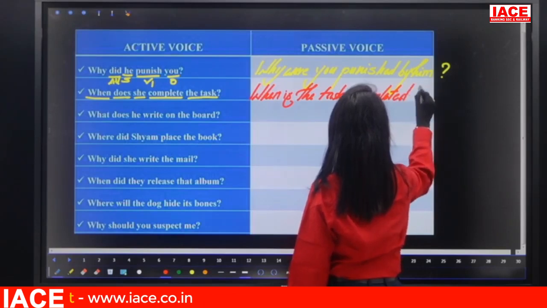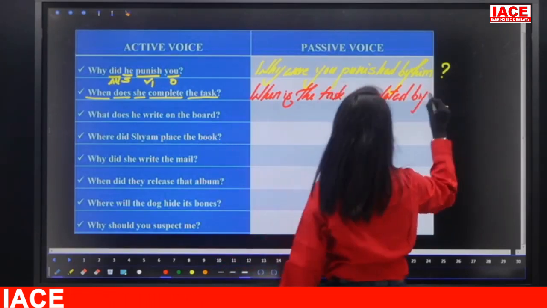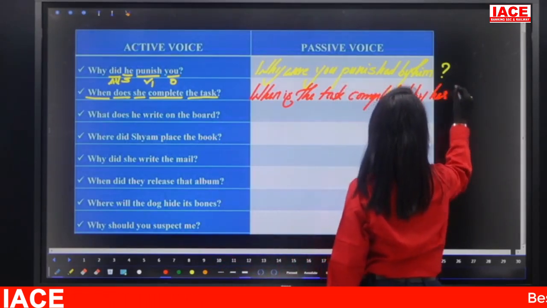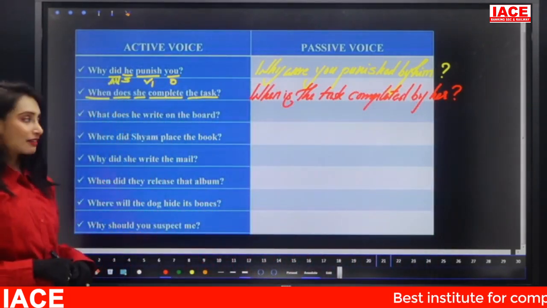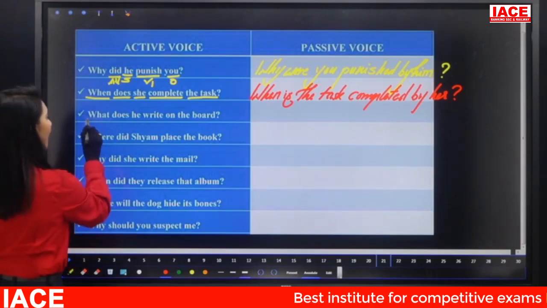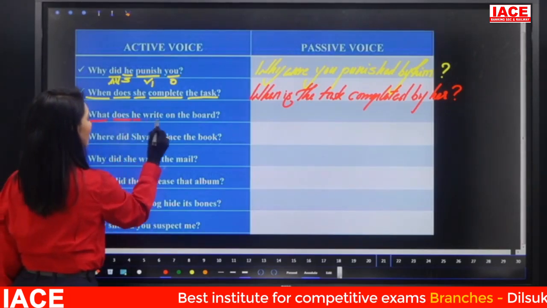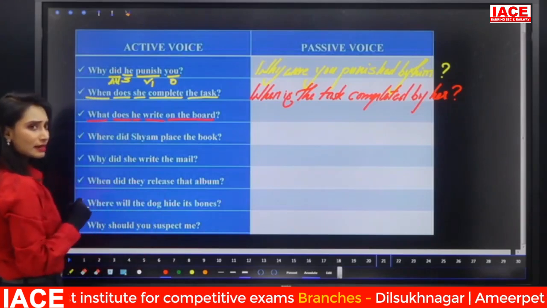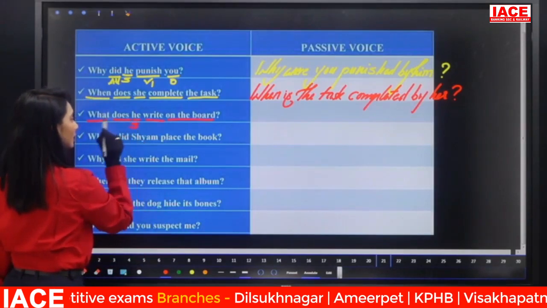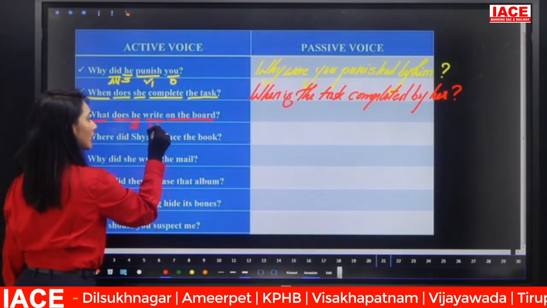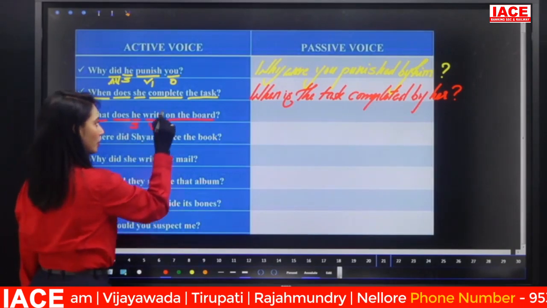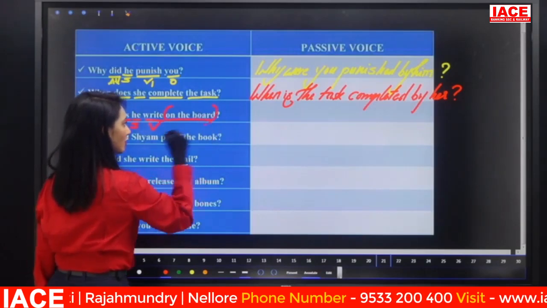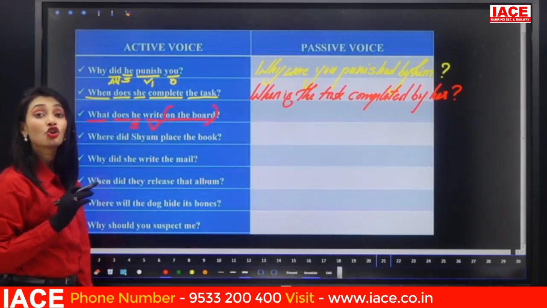Completed by, what's the subject there? She becomes her. When is the task completed by her? Now look at the next one. What does he write on the board? What is the subject here? What is the verb? Write. What is the object? No, not on the board. On the board is additional information. That means there is no object.